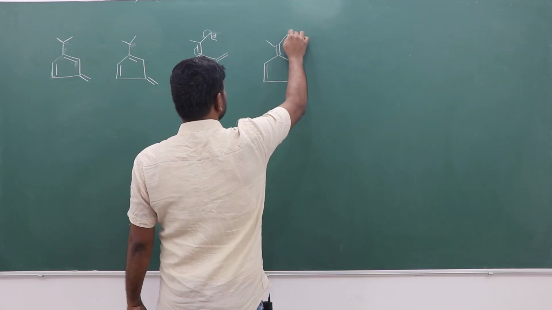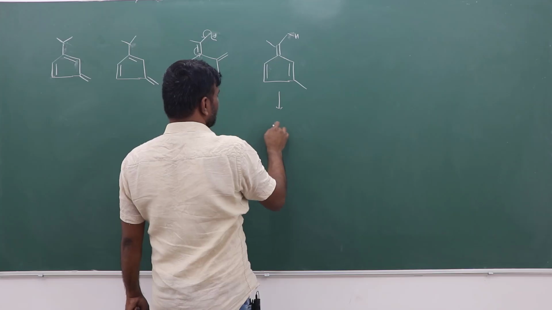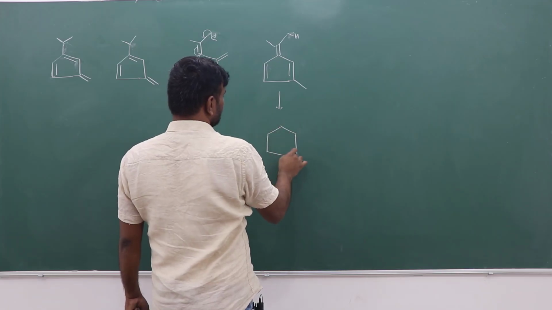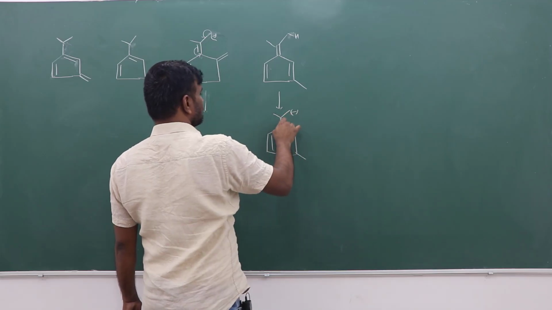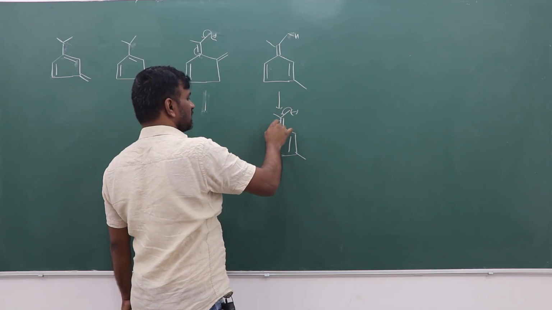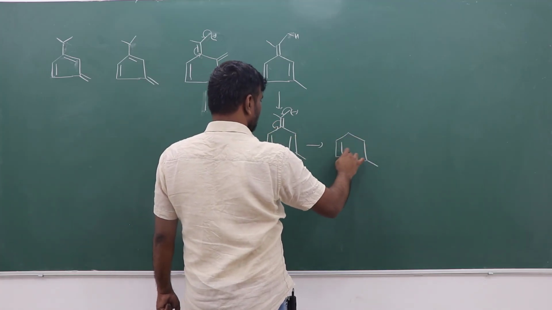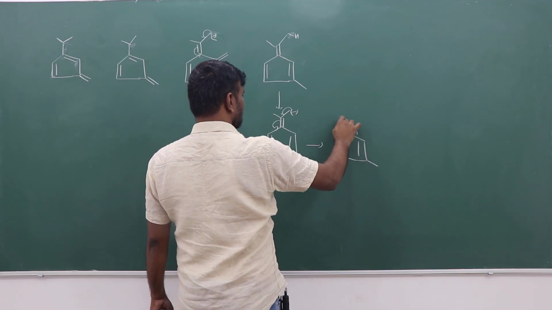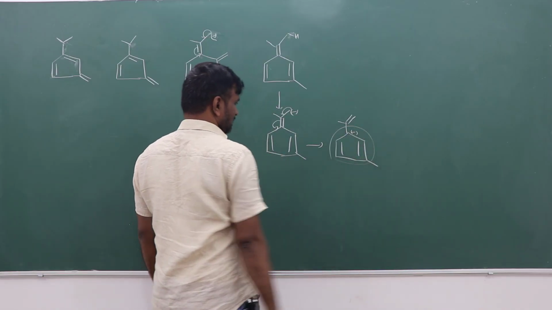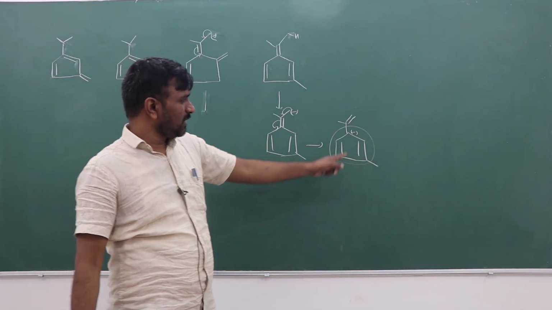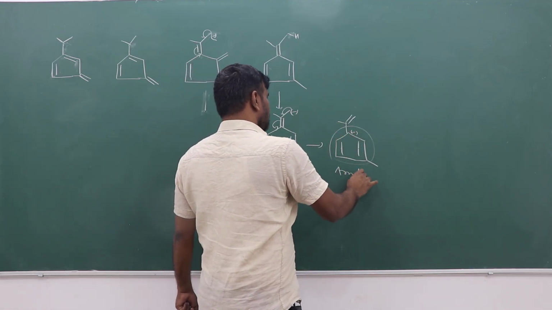Suppose in this position the hydrogen atom is lost. In the fourth example, a negative charge will be there, and suppose this negative charge is polarized towards the ring. What will happen in this ring? This ring is getting aromatic character. Here there are 2 pi electrons, and the negative charge also contributes 2 pi electrons. So it is aromatic.